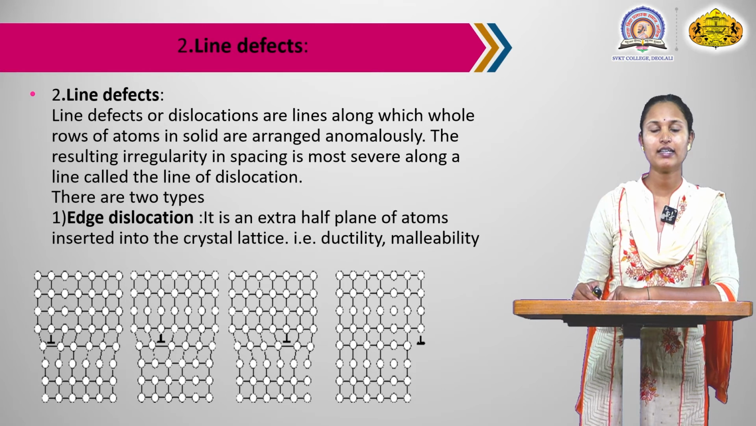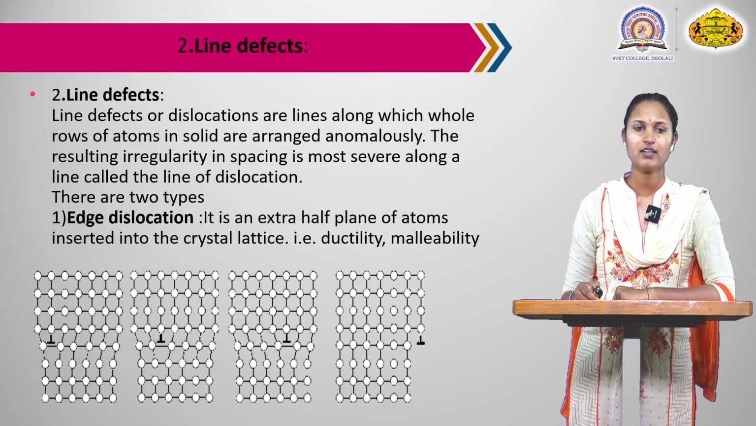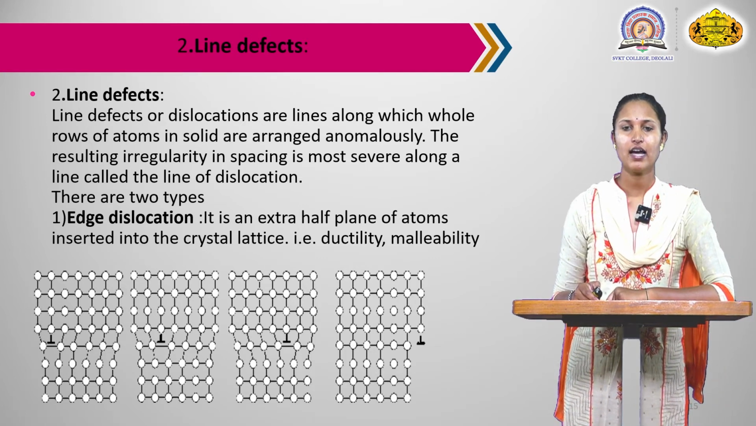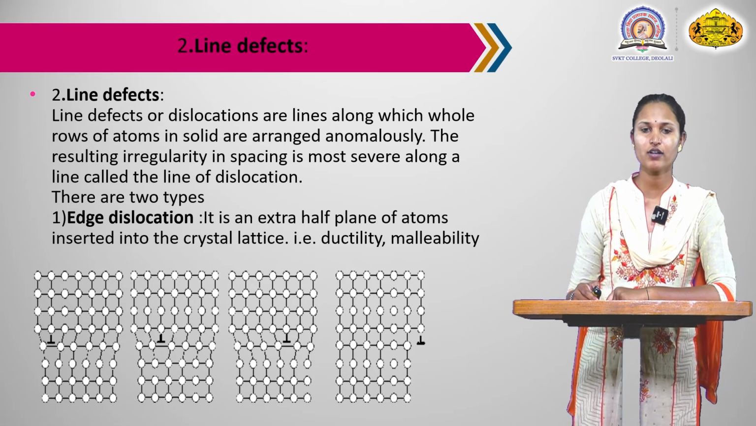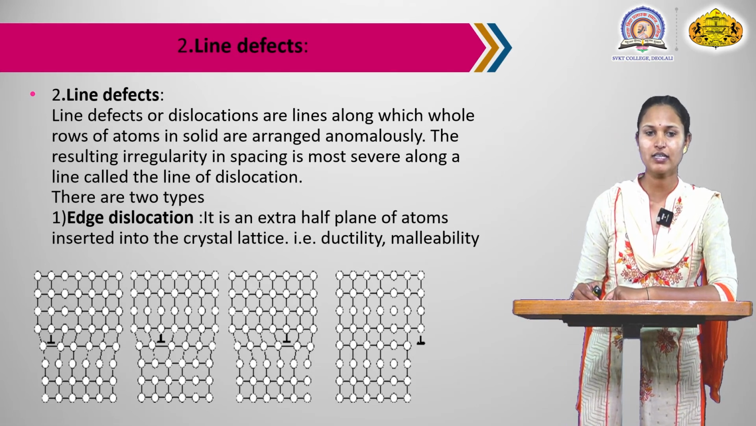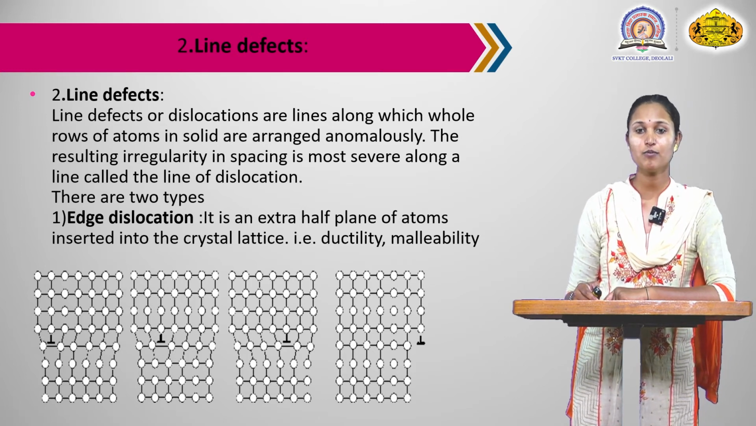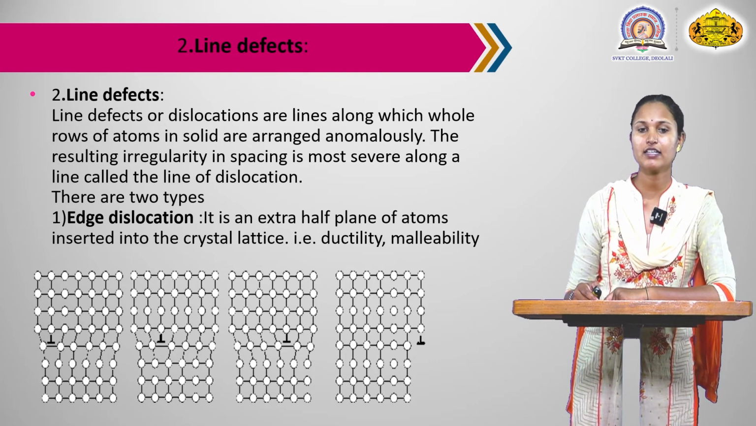Next point is the line defect. First was the point defect and next is the line defect. Line defects, or dislocations, are lines along which whole rows of atoms in a solid are arranged anomalously. The resulting irregularity in spacing is most severe along a line called the line of dislocation.